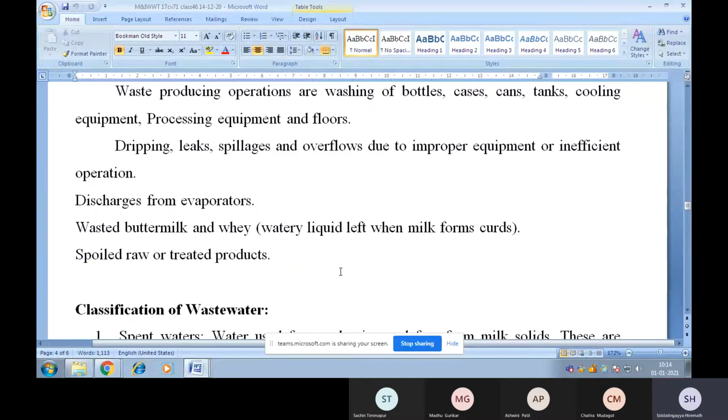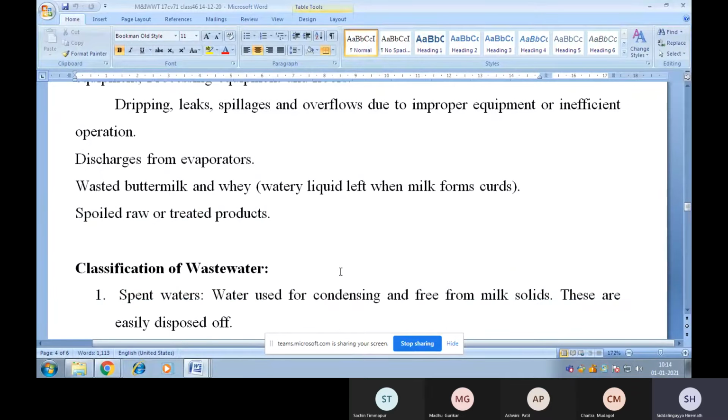Fourth one is wasted buttermilk and whey. Whey is the liquid left when milk forms curds. And last source is spoiled raw or treated products. So these are the sources of wastewater.